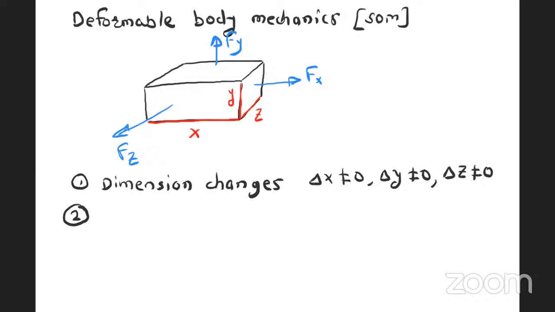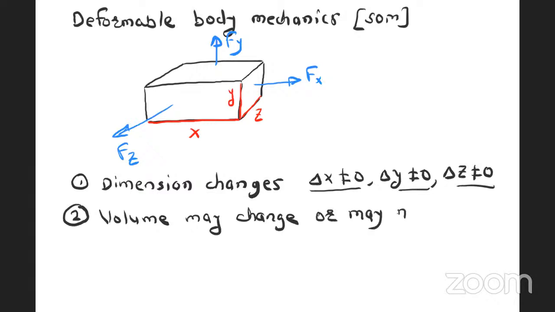Now, deformable body means dimension changes. That is, change in x, change in y and change in z are not equal to 0, which means dimension will change. And the second point, regarding volume: listen carefully. Volume may change or may not change. For a deformable body, it is not compulsory that volume will change.